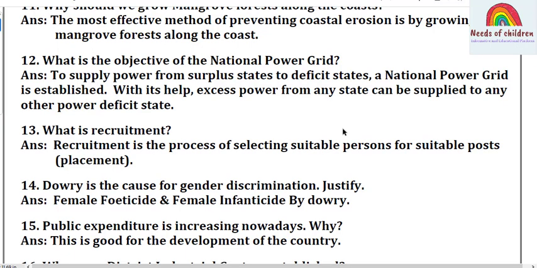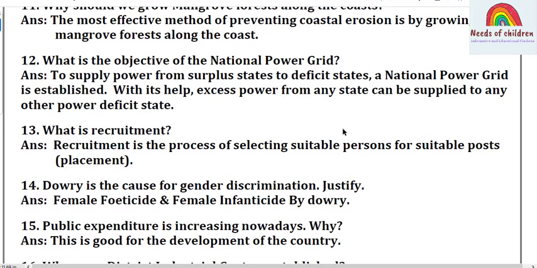Surplus means here the states which are producing more than what they need, the excess of the power, and to supply to the deficit states. The deficit states are the states facing the problem of power. That's the reason the concept of a national power grid is established to supply power from surplus states to deficit states.